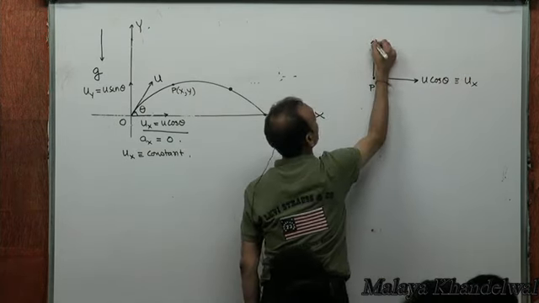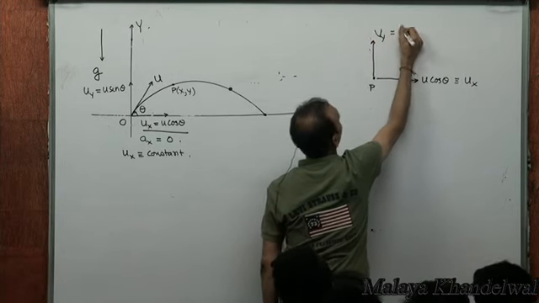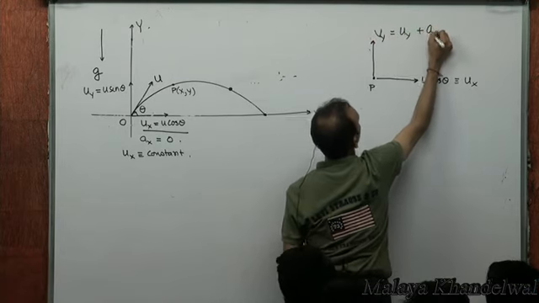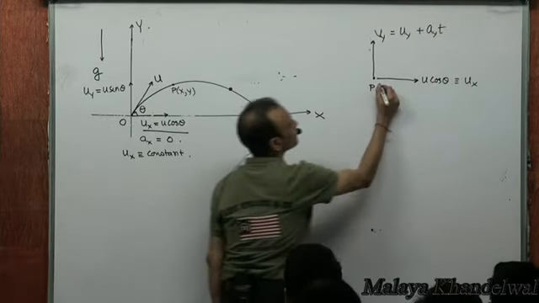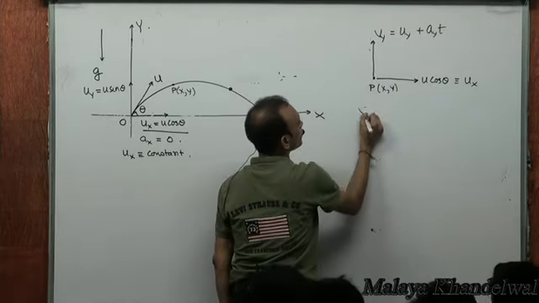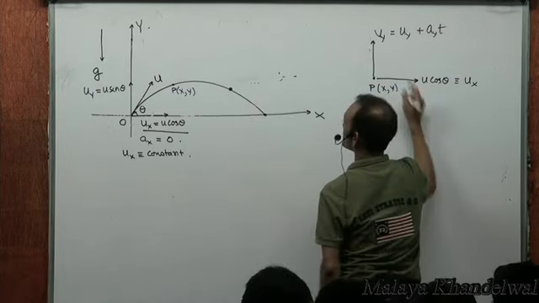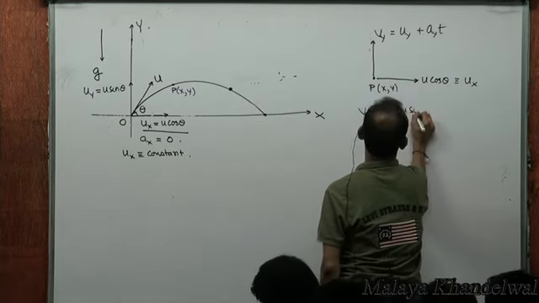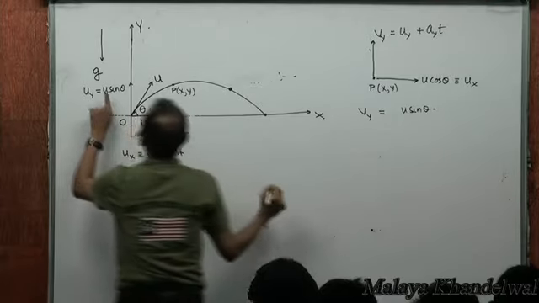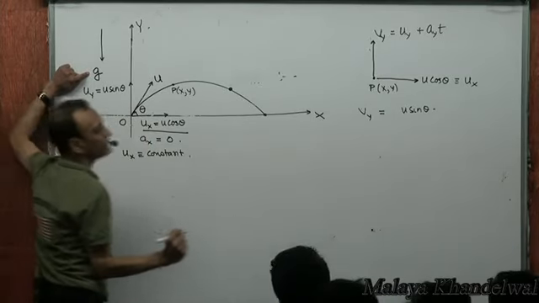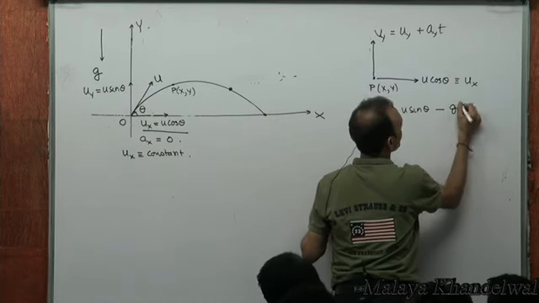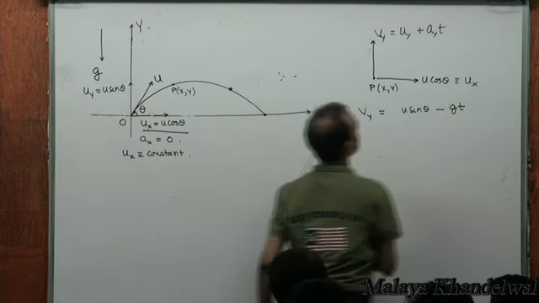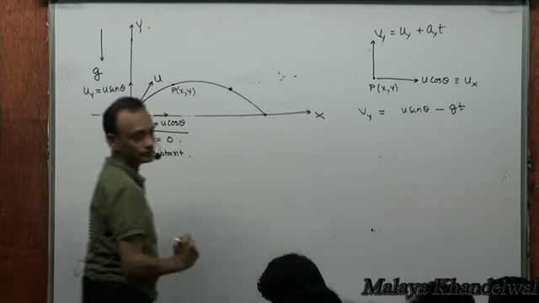The velocity in the y direction would be initial velocity in the y direction plus Ay into t at the point P, right? Velocity in the y direction is initial vertical velocity, which is u sin theta, and Ay will be minus g, isn't it? Because it's downward, Ay will be minus g. That's the velocity in the y direction as a function of time.